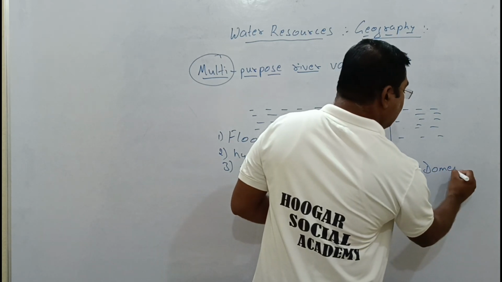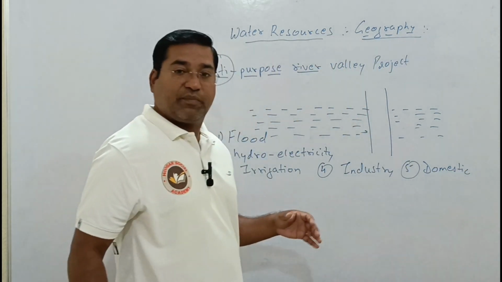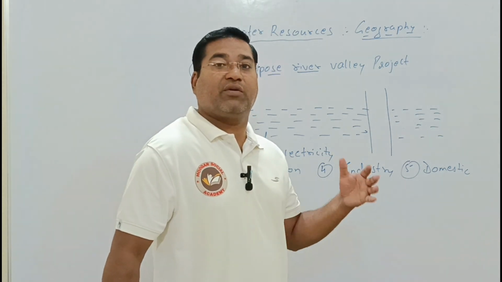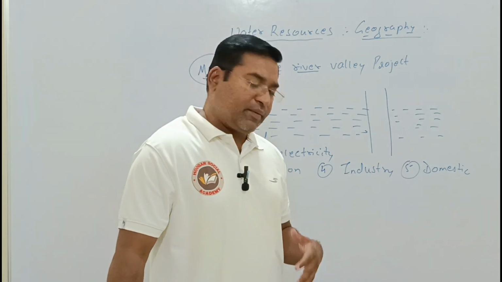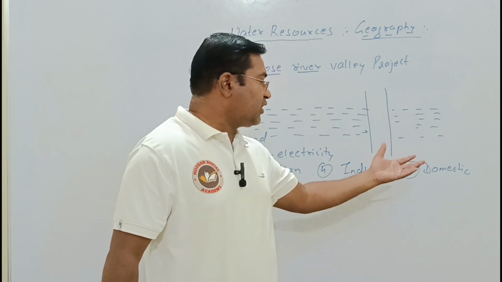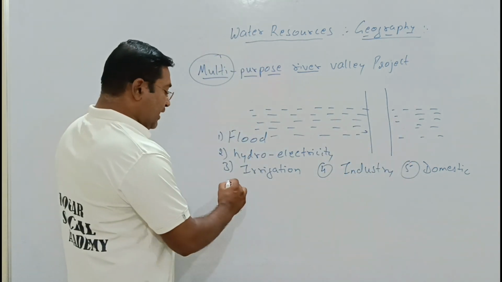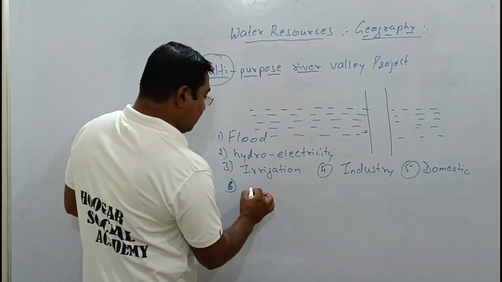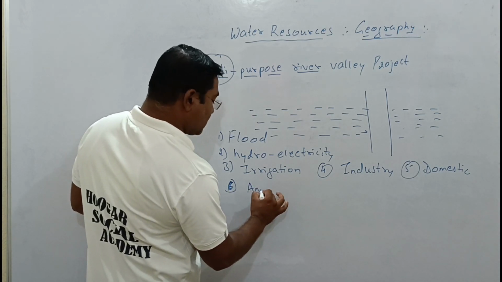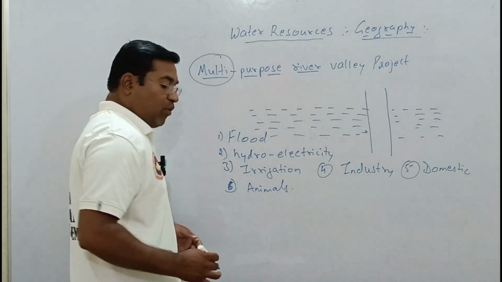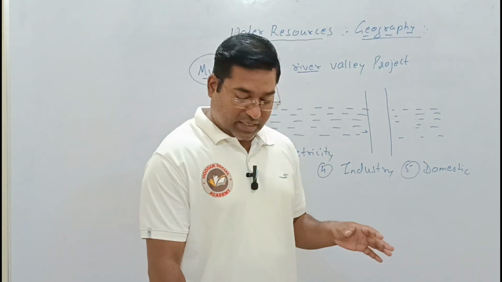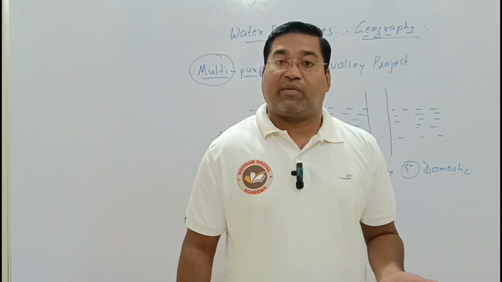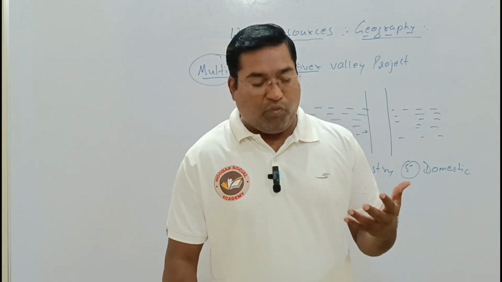Next, domestic purpose: cleaning of clothes, drinking water, cleaning of utensils, and many other things. It is even used for the animals also, as animals also require water.